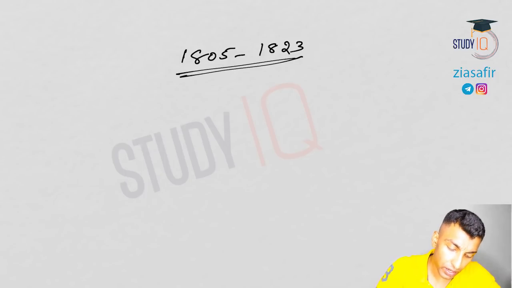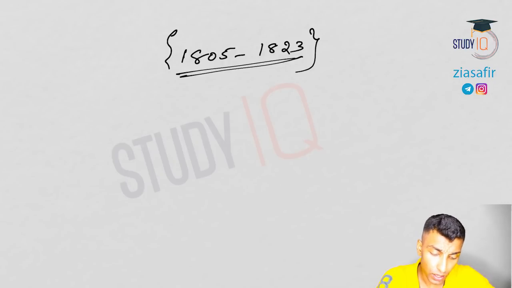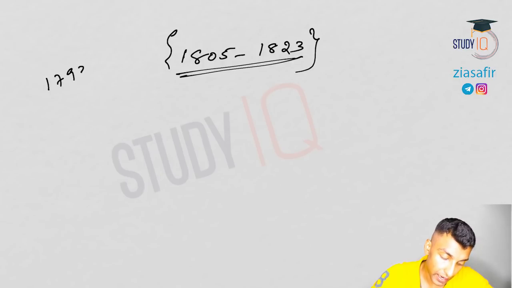In this session, we will discuss the period between 1805 to 1823. Okay, so I'll try to cover the important events during this time. Not much important is there during this period, apart from the Charter Act and something in the Third Anglo-Maratha War during Hastings' time. So if you see in the previous session, we have covered from 1793 to 1805, right?